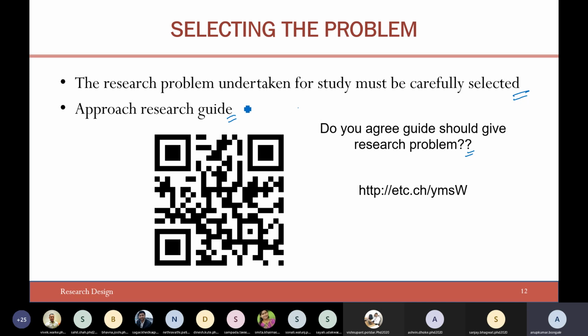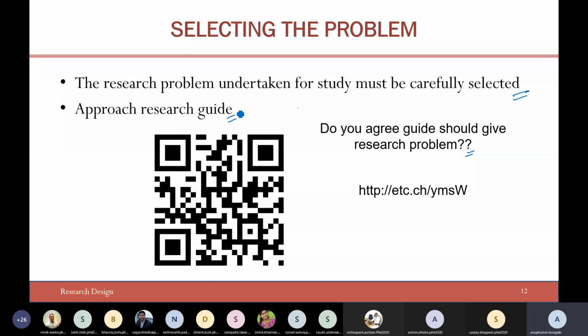He or she is a person who will guide you, not in formulating the research problem. So it is up to the researcher, and a researcher should also check the comfort zone, like whether he or she will be able to carry out research in that particular area or not.